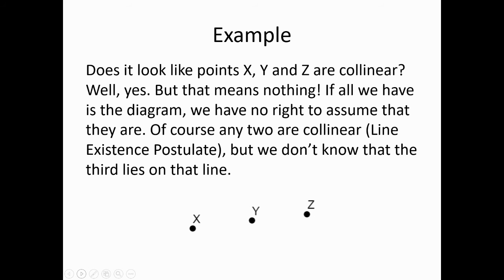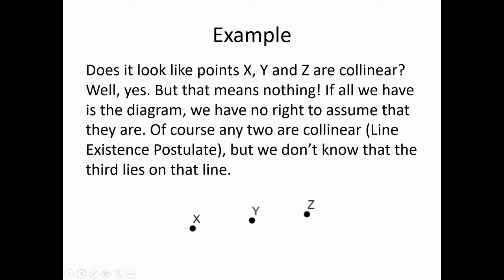So, for instance, if you were to see a diagram like the one below, you have 3 points X and Y and Z. Are those 3 points collinear? Well, I will grant you that it looks like they are, but that's all we've got. Okay, we were not told that they are collinear, and we are not given any other information that would allow us to infer that they are collinear. So we must remain agnostic.